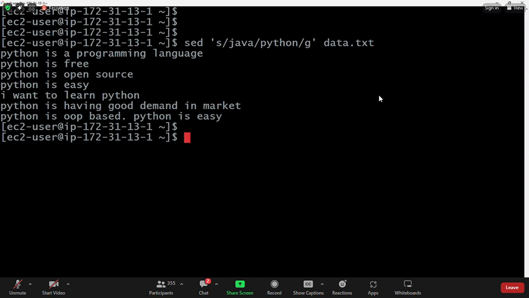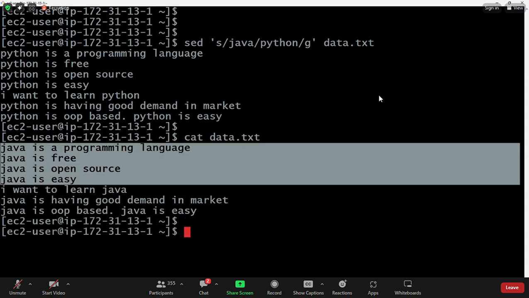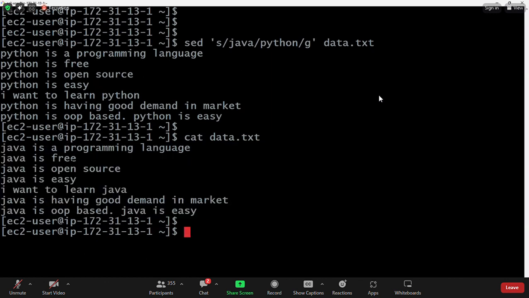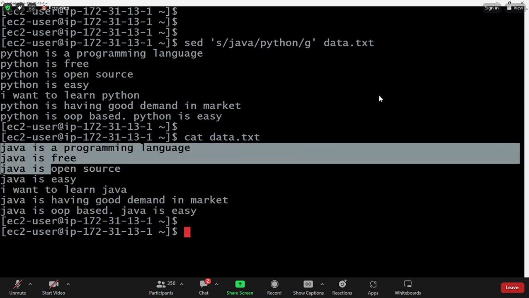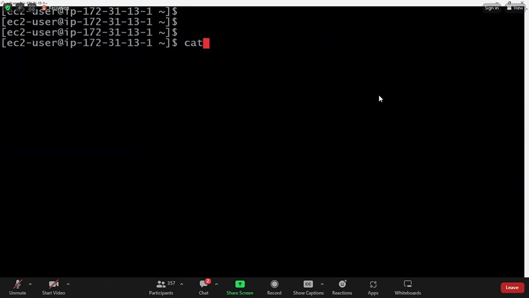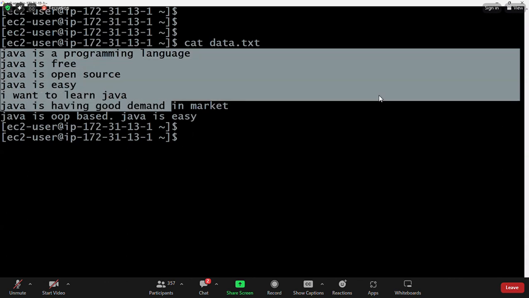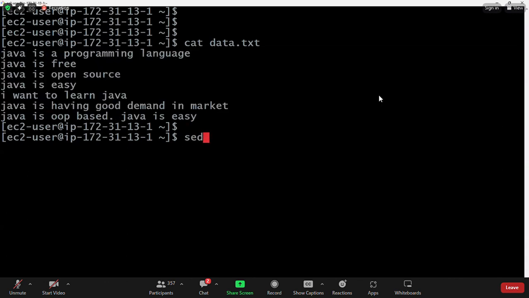But when you execute this sed command, is the original file modified? My original file is not modified. When I execute sed command, is it replacing the data in the original file, or is it just displaying output on the terminal? Now you observe. My file is available, cat data.txt. In the data.txt, only Java is available. Now let me execute sed command. Sed s Java.